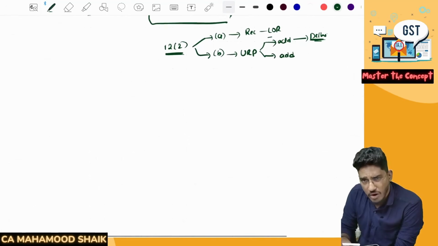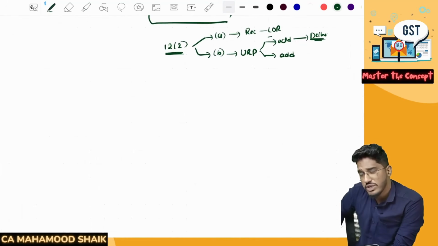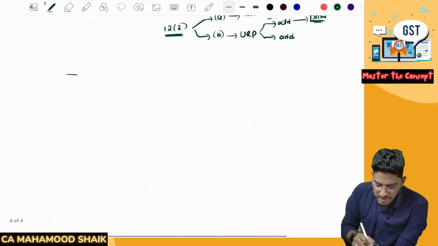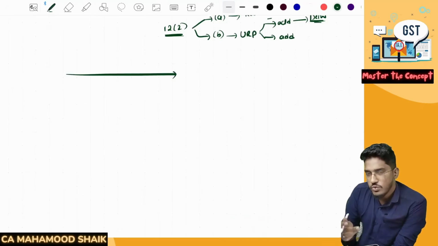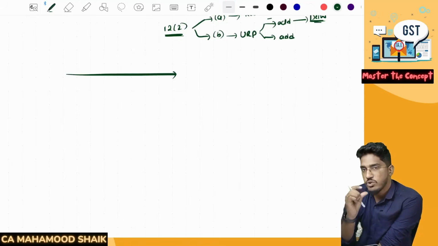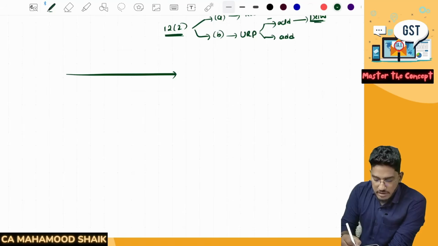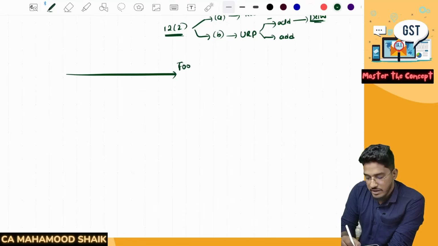Is it applicable for all services? All services getting provided through e-commerce operator? 100% yes. So previously people used to have confusion that they used to feel that only for certain services they need to mention the state of the recipient. Like when food services or restaurant services are getting provided through e-commerce operator, they used to record the state of the recipient.